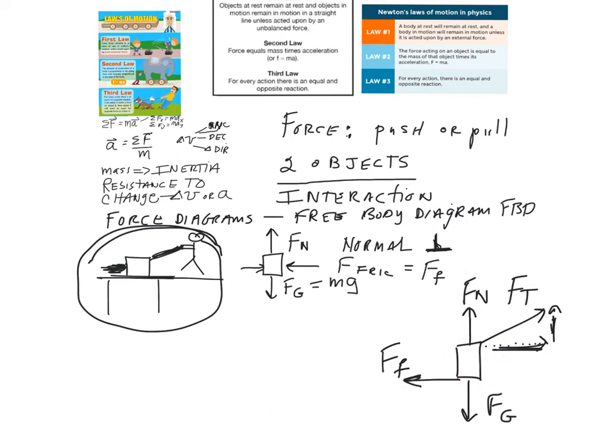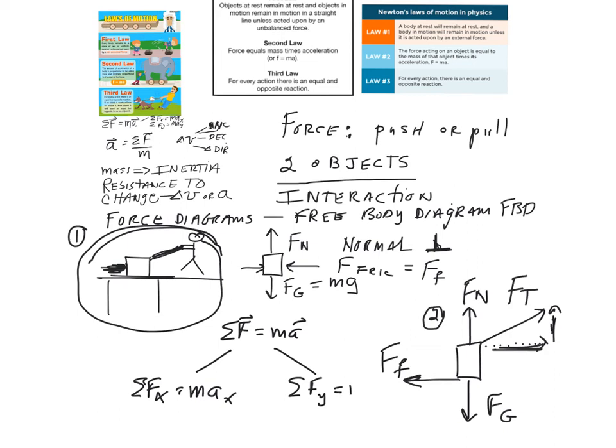So this is step 1. Draw the diagram. You'll see this on your equation sheet. Step 2 is draw the free body diagram. And step 3 is to write this equation. And usually you'll see it in a lot of the documents. I write it this way. The sum of the forces equals ma. And then I separate it into the two equations that we will use separately to solve problems. This is the formatting that you'll see me do when I solve problems.